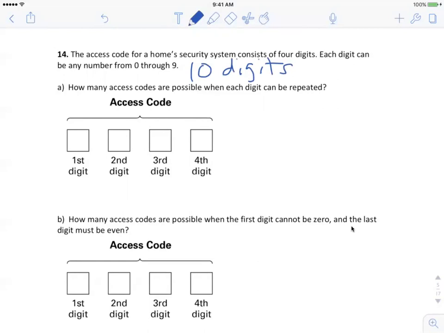Okay, so think about how many choices you have for each digit. In other words, the first digit, well, I can choose from 10 digits, right? Anything from 0 to 9. My second digit can be any of those digits as well because they can repeat. My third digit, I have 10 choices, and my fourth digit, I have 10 choices. So I'm writing 10 in there because that's the number of choices I have for each digit. And then if I want to figure out the total possible number of access codes, I would multiply all those together based off of that fundamental counting principle. Multiply all that together, and we have 10,000 codes available. Okay.